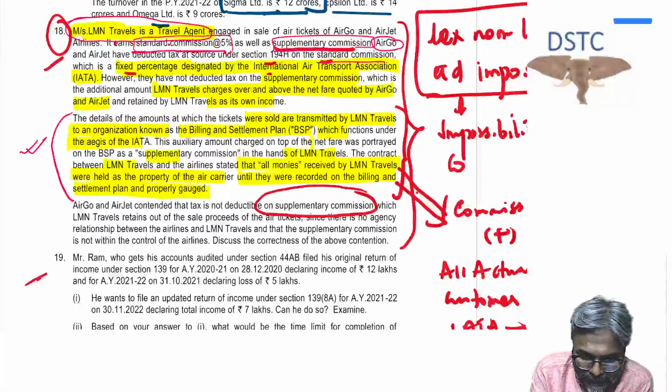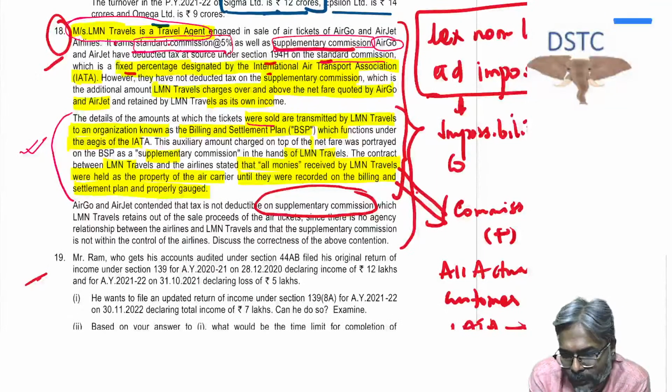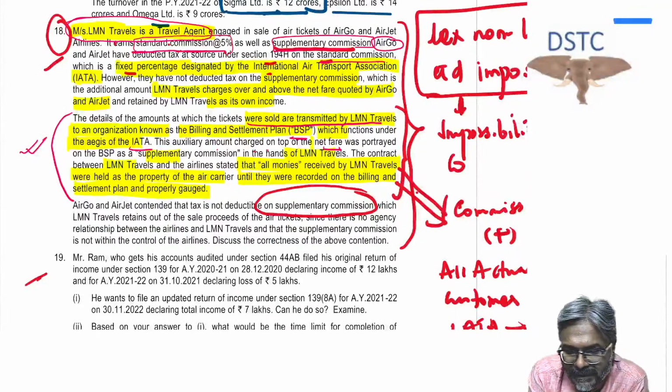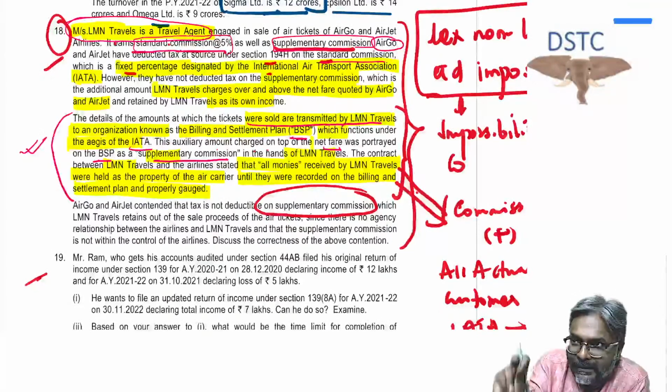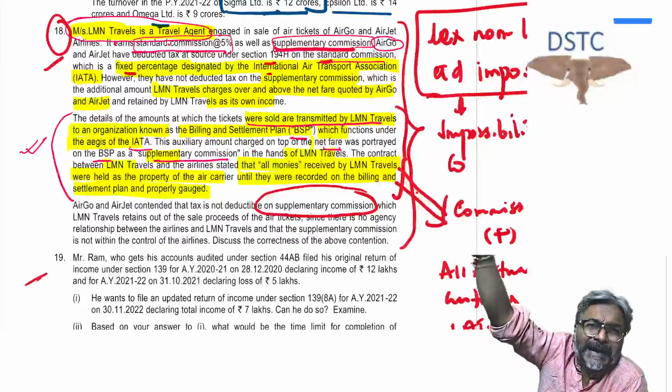Now please have a look. The details of the amount at which the tickets were sold are transmitted by Element Travels to an organization known as BSP, which functions under the IATA. So it means they tell the details. This is the price. This auxiliary amount charged on top of the net fare was portrayed on the BSP as a supplementary commission. So they already said that this extra amount, that 5,000, they may have sold at 9,000 rupees.